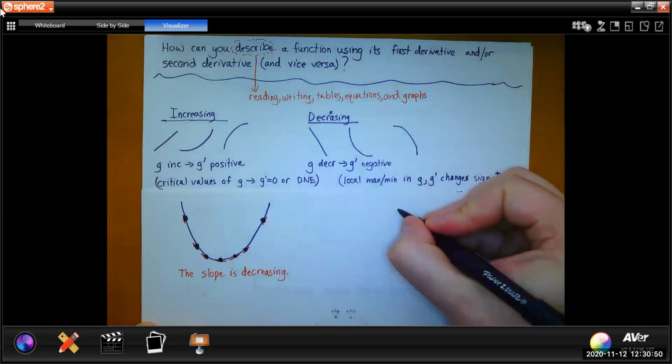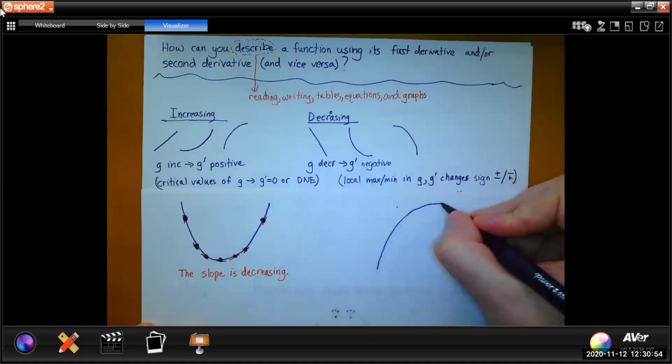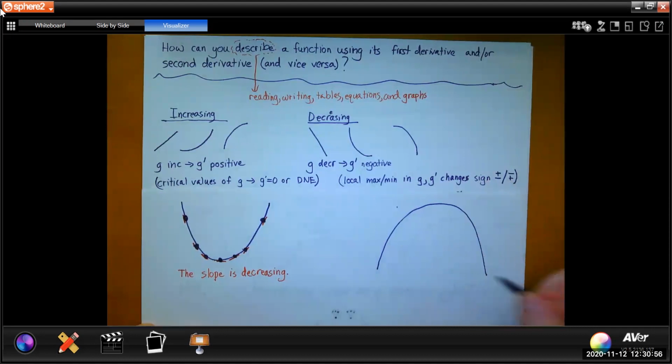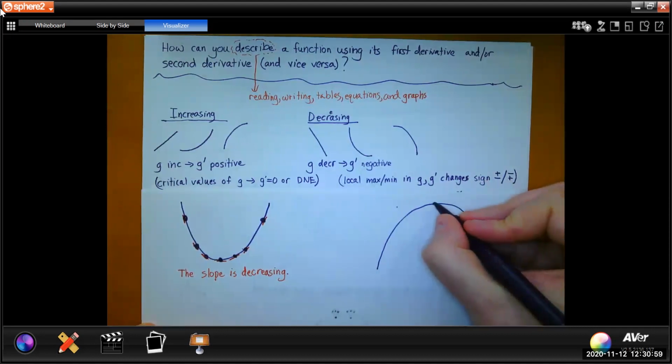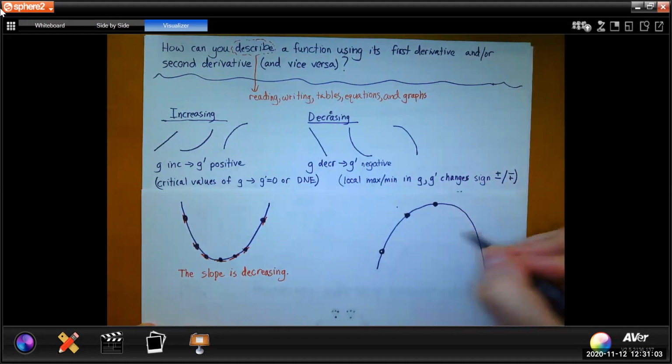Okay, so we're going to draw another curve. And we're going to do kind of the same thing. So the other curve is going to look like this. And we're going to draw in a few points. We're just doing a few points because we can't do all of the points. We don't have infinite time here. And then at every one of these points, I want you to do the same thing.